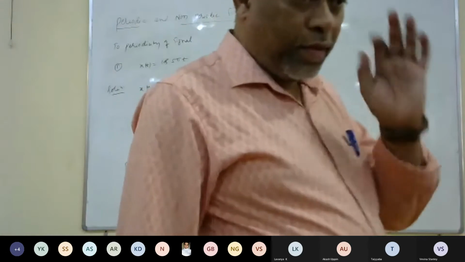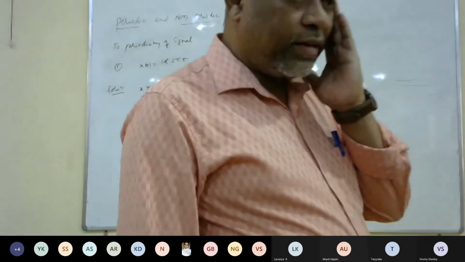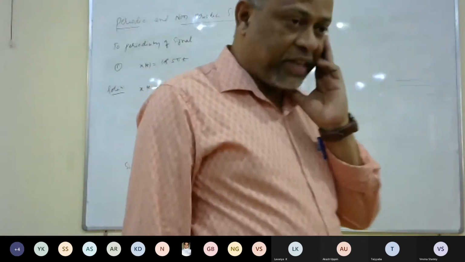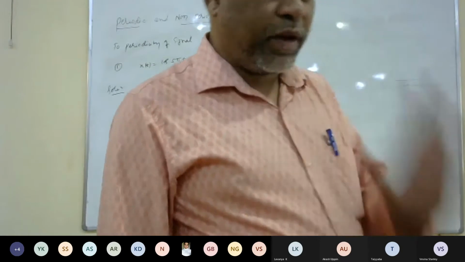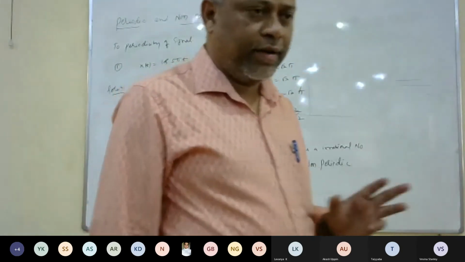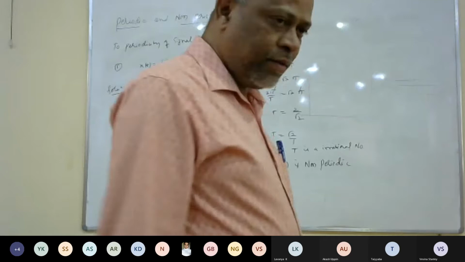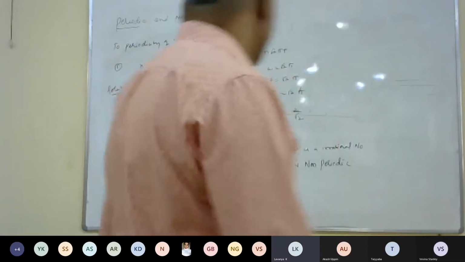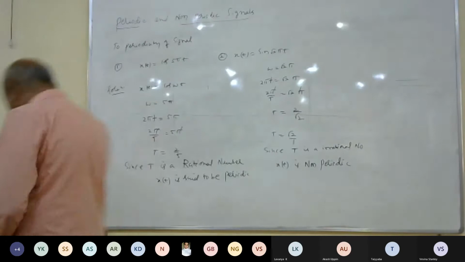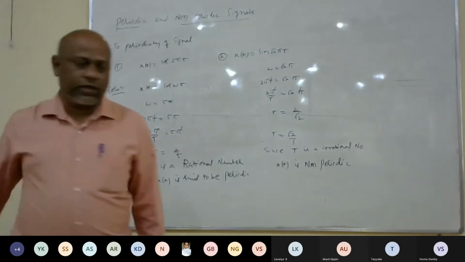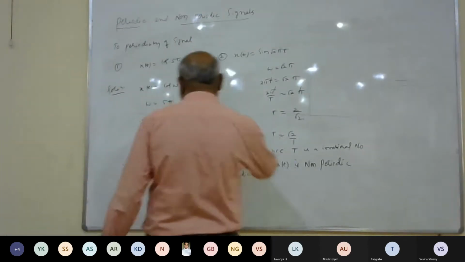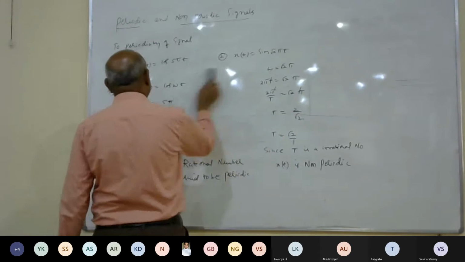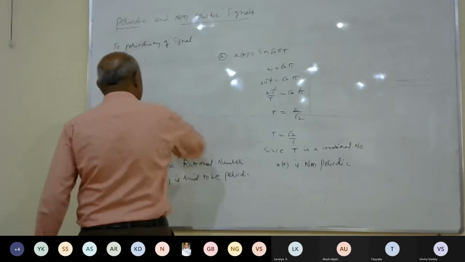Understood? How to find the periodicity of a signal, how to check its periodicity, and how to get its fundamental period. Is it clear? Yes, sir. Now, here you have individual signals you are able to find. In some cases, a signal is a combination of more than one signal.